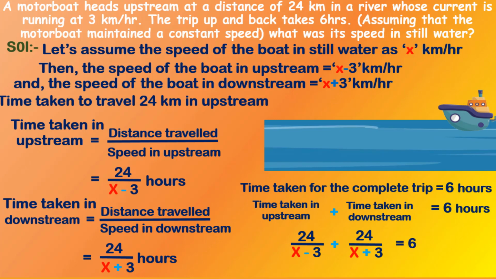Now let us simplify this equation. So here on the left hand side we have 24 common in two terms. So let us take out 24 as common. By taking 24 common, we get 24 into, in brackets, 1 by x minus 3 plus 1 by x plus 3 equals 6.